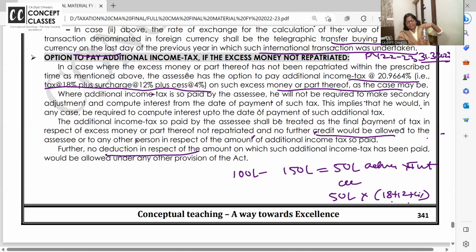Check it and tell me, is this clear? You might get this as an MCQ also. It's a very simple topic.